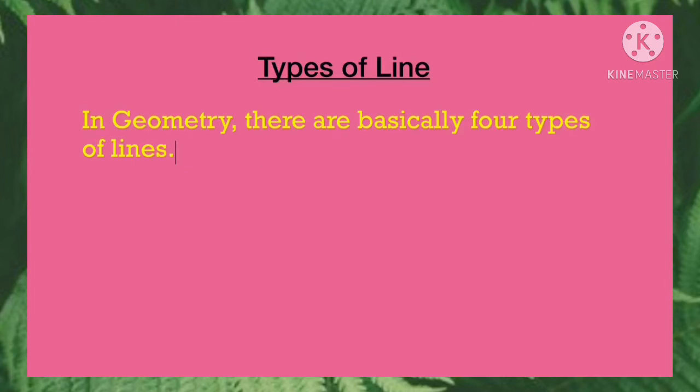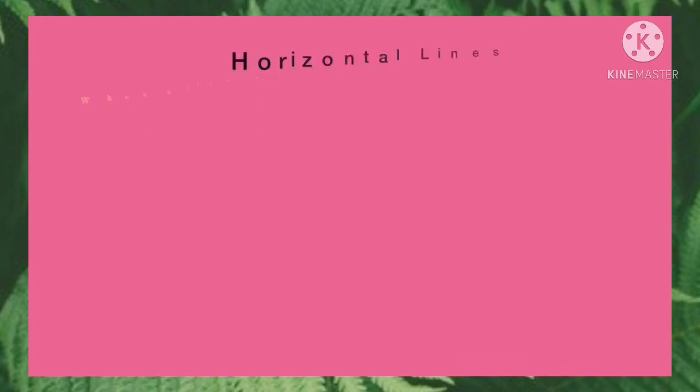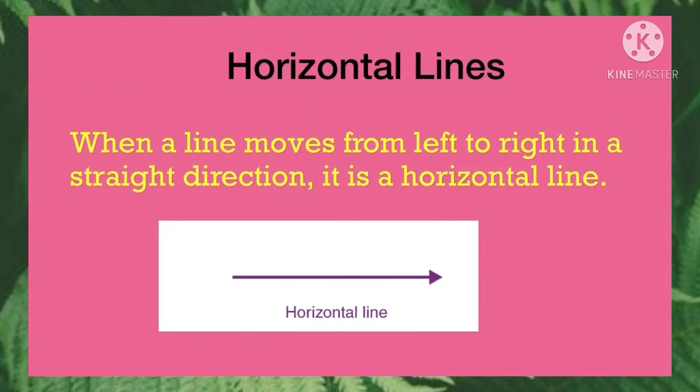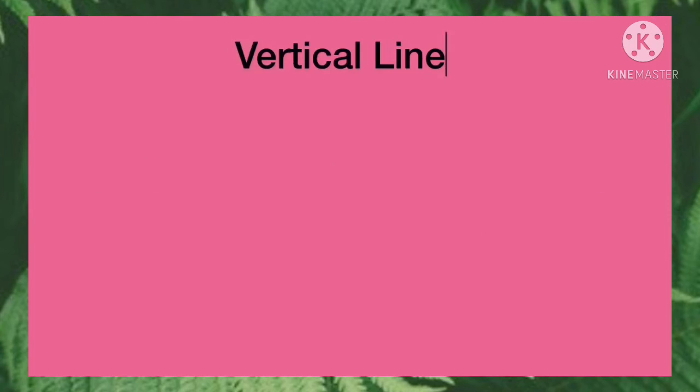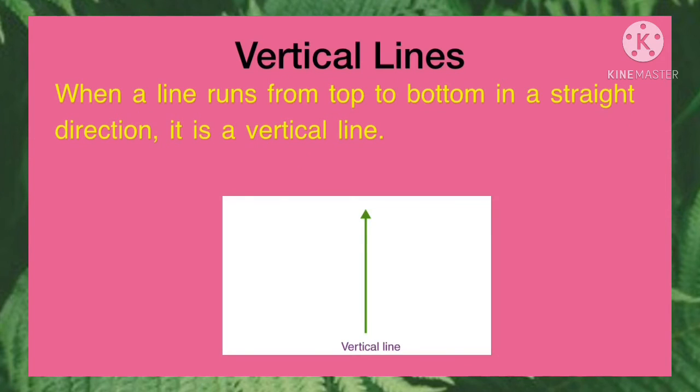In geometry, there are basically 4 types of lines. They are horizontal lines, vertical lines, parallel lines, and perpendicular lines. Let us discuss them one by one. First is the horizontal line. When a line moves from left to right in a straight direction, then that line is known as a horizontal line. Next is vertical lines. When a line runs from top to bottom in a straight direction, then that line is known as a vertical line.